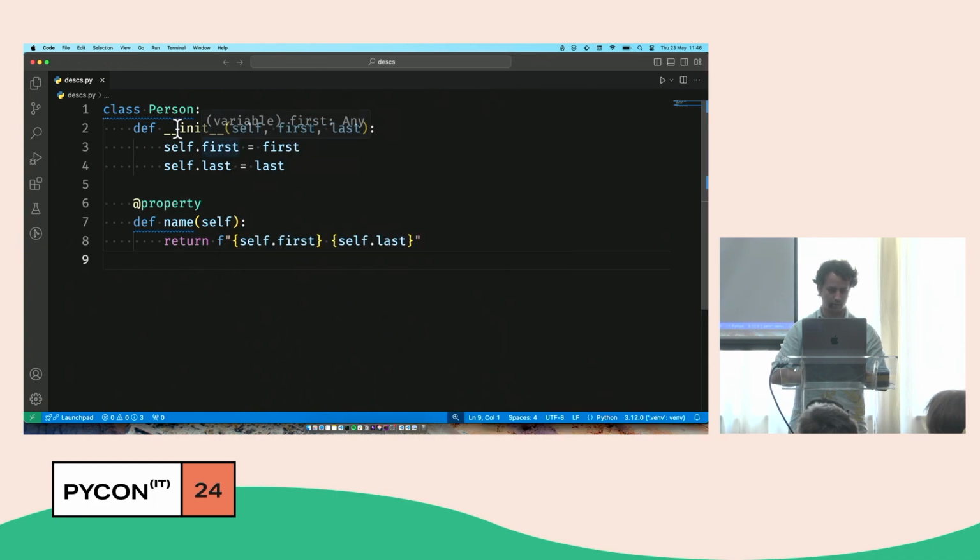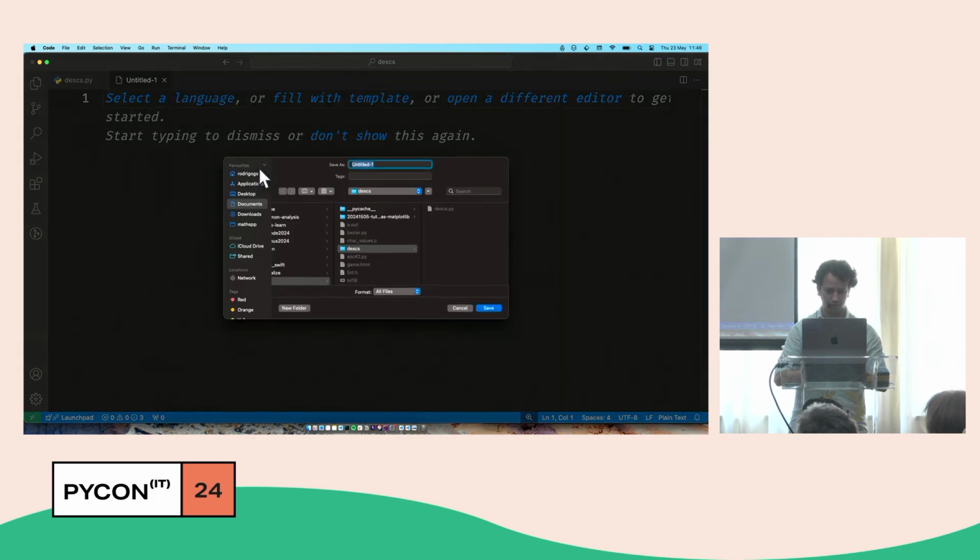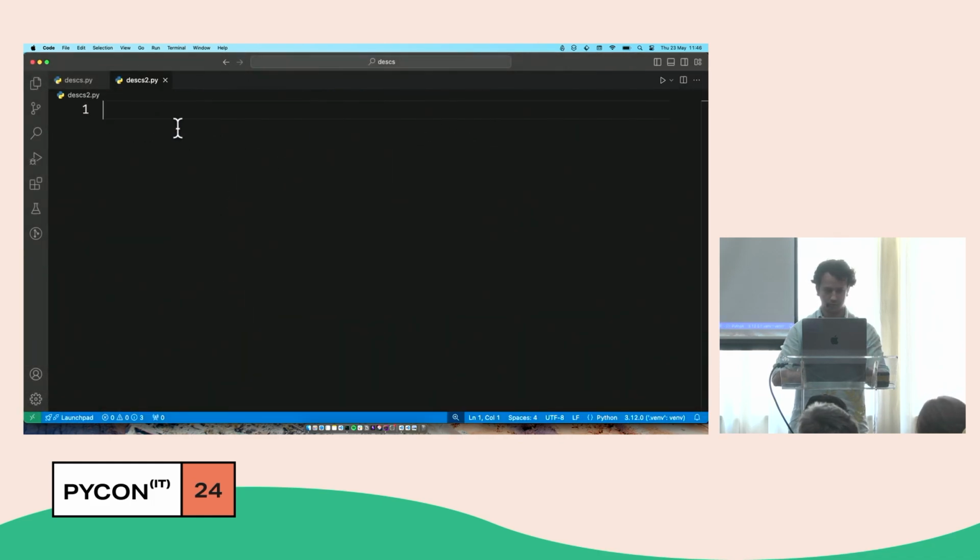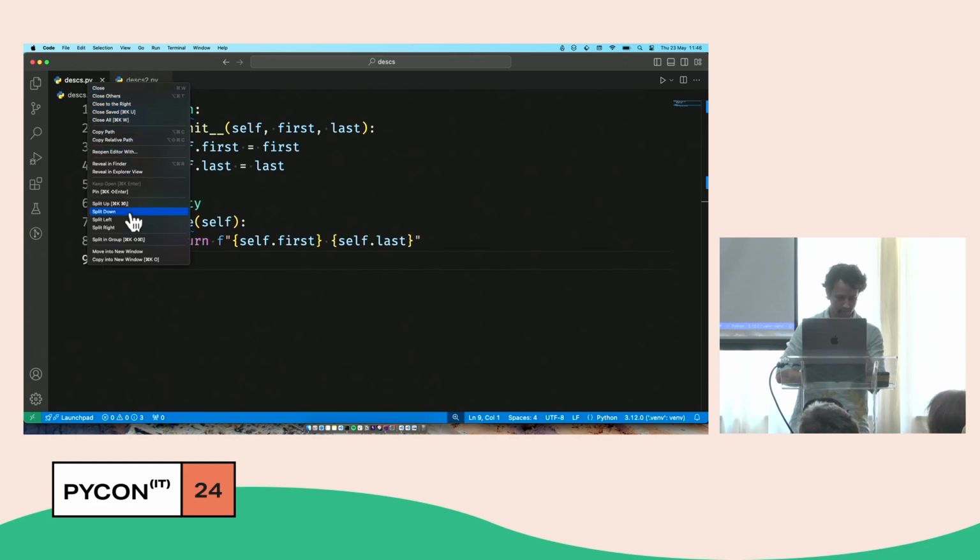So let me put this on the right. Let's create a new file. Let's call it, naming is hard, let's call it desks2. And now let's put this on the right. Split right.